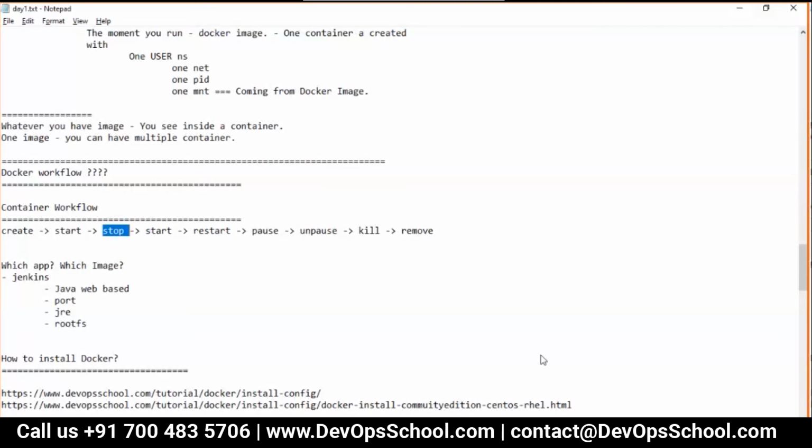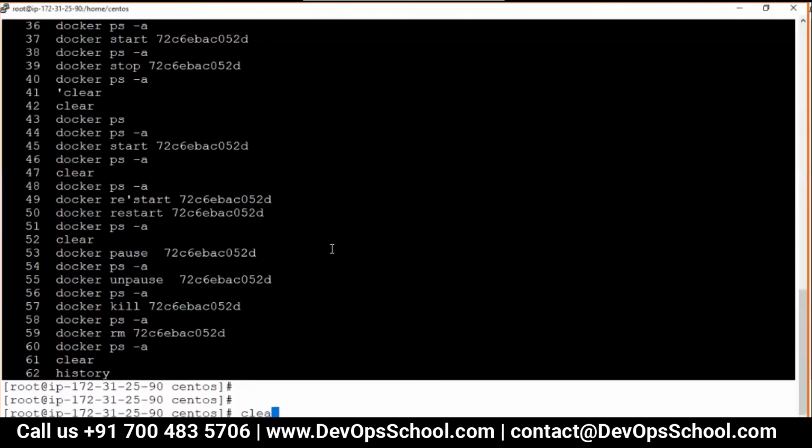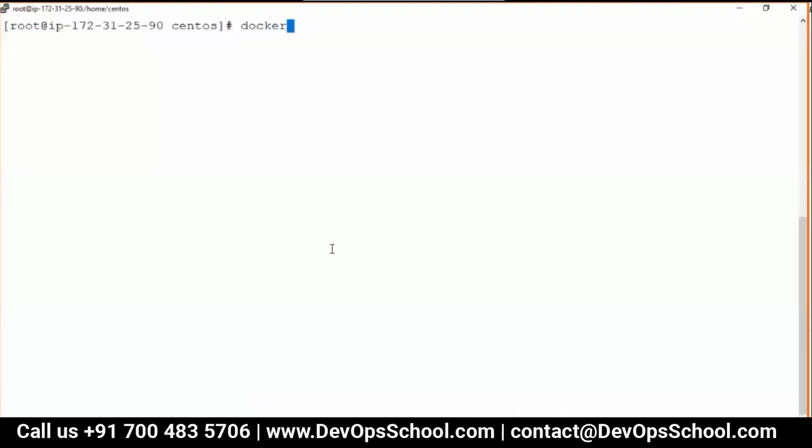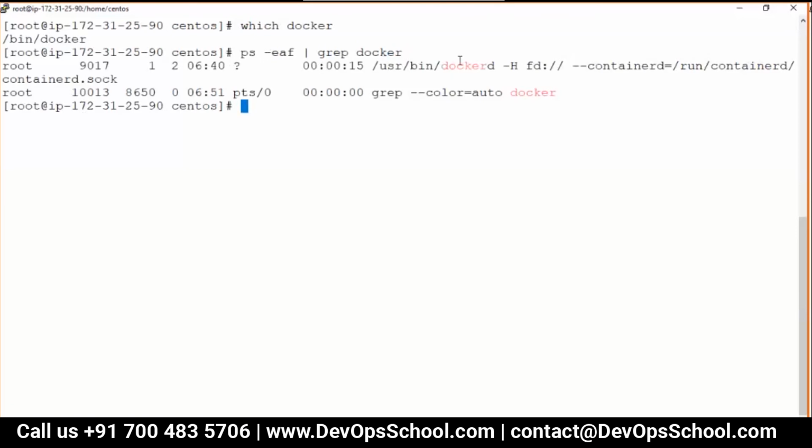Okay, so now guys, where is the client? So Docker, which Docker? If I look here, which Docker? See, this is the client. Where is dockerd? See, it's here: /usr/bin/dockerd. Where is containerd?